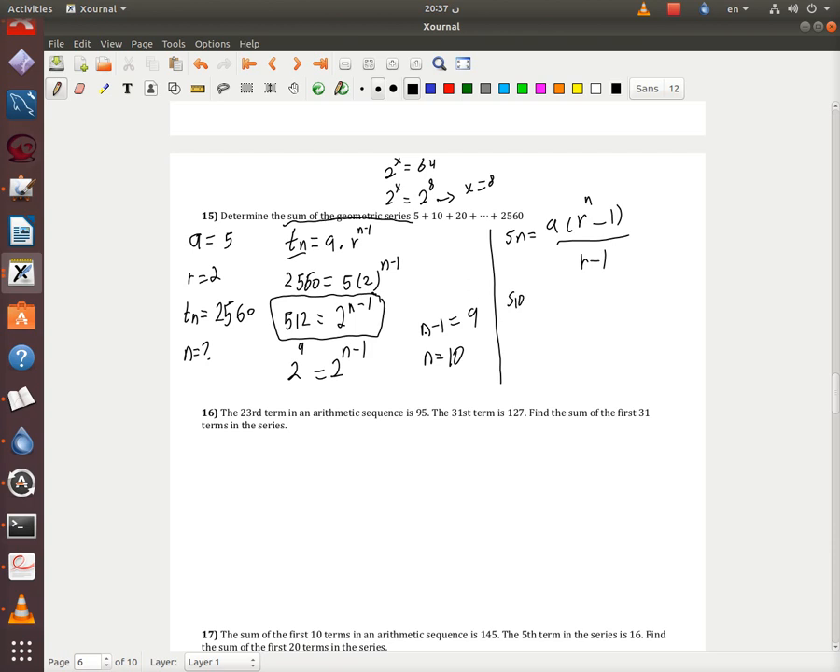S10, remember the last one, it's gonna be 5(2^10 - 1) over 2 - 1, and then S10 equals 5 times 1023, so it's going to be 5115. So if you added all of those numbers together, you're going to have 5115.